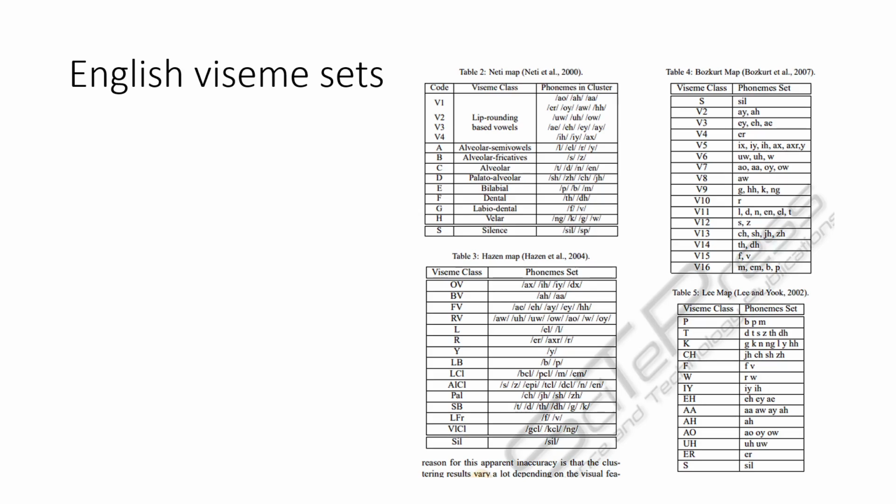For English, several predefined VSEM sets exist. These are some of them. Classic and modern systems typically contain between 12 and over 20 VSEM categories, while English itself has 44 phonemes. This means multiple phonemes share the same visual representation. These English VSEM systems are widely used in speech animation, lip reading research, and audiovisual speech synthesis.